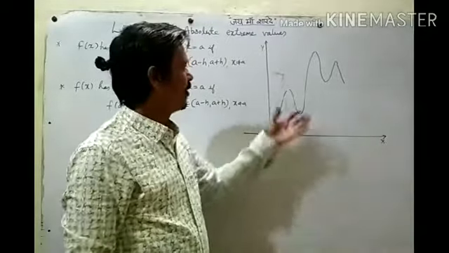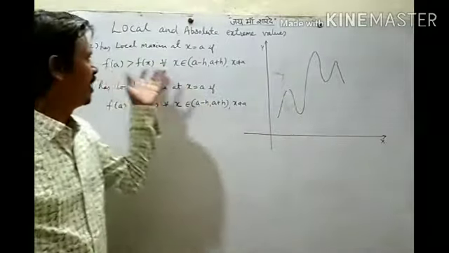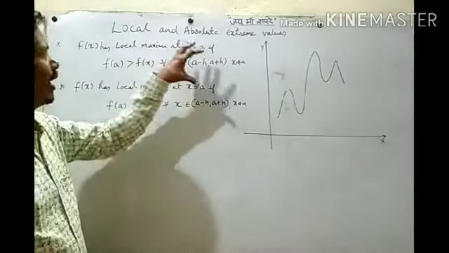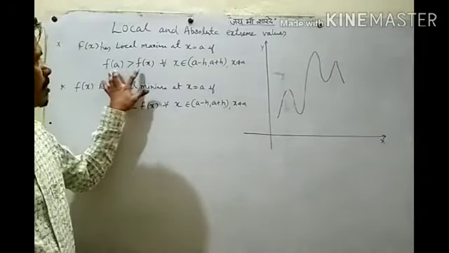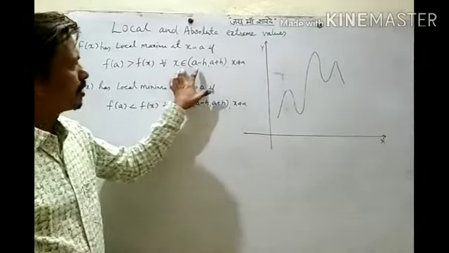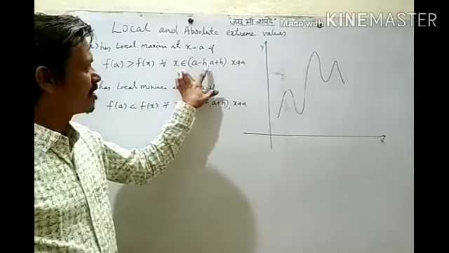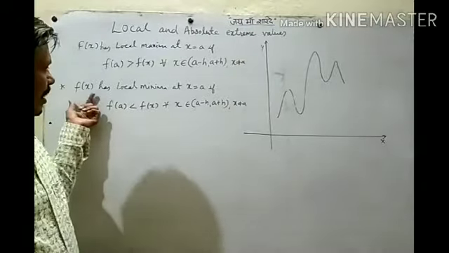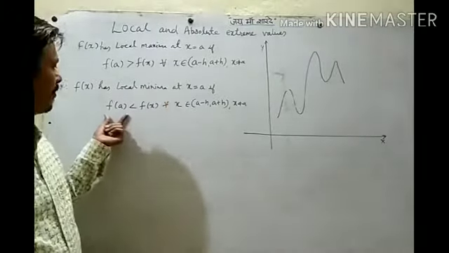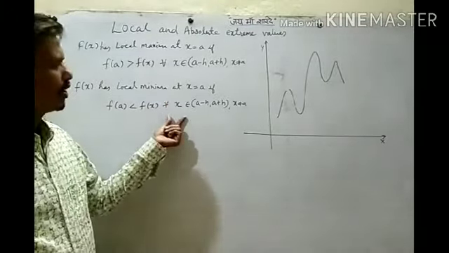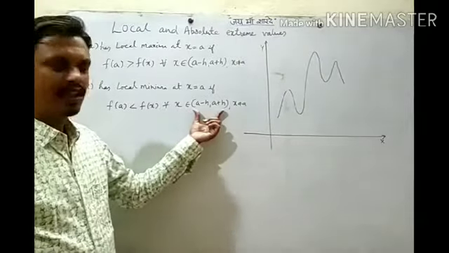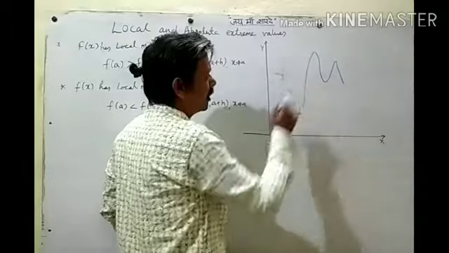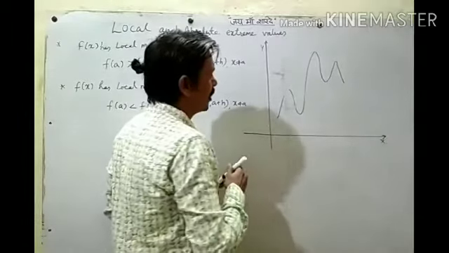So we can define local maxima and local minima like this. A function is said to have local maxima at x equal to a if f of a is more than f of x for all x in the open interval a minus h, a plus h, where x should not be a. Or f of x has local minima at x equal to a if f of a is less than f of x for all x in this open interval. Here this function has local maxima at this point. So what happens here?